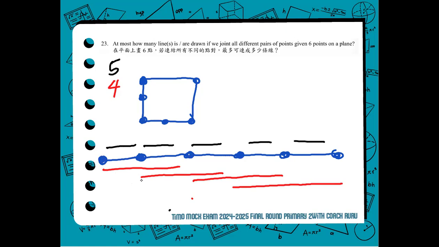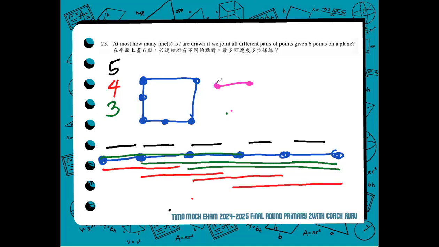Next, with the 4 points, the 4 points include 1, 2, then 3. So there are 3. Correct? Next, with the 5 points. 5 points meaning 1, 2, 3, 4, 5.